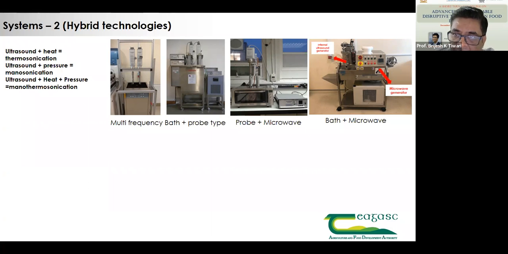Then we have a chilling unit over here to control the temperature. We have tested this mainly for extraction as well as processing of liquid food applications. This equipment is a very crude one, but this 5-liter vessel can be scaled up to 50 or 100 liters.